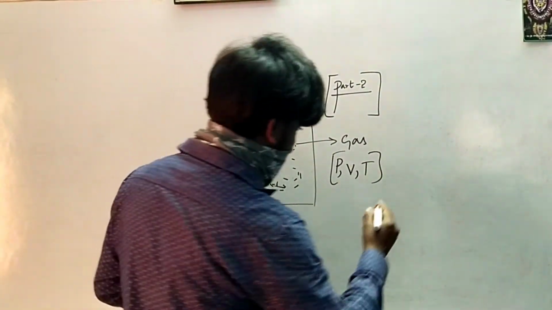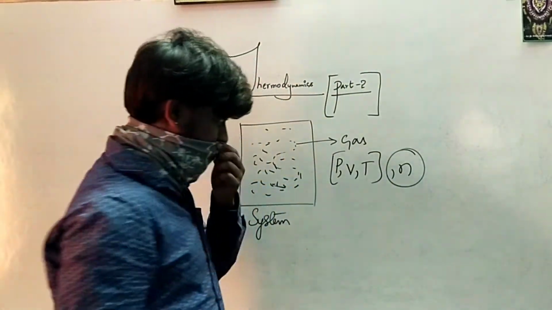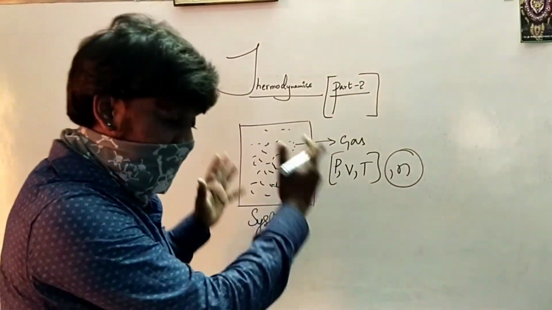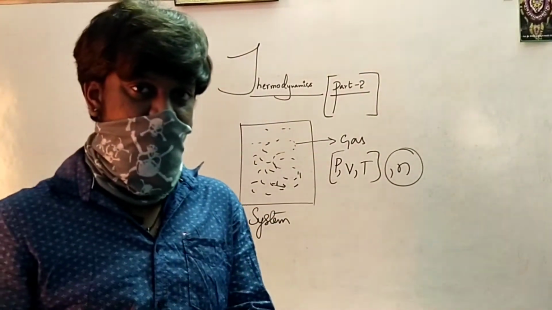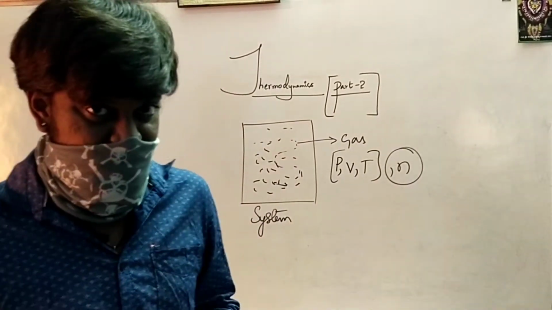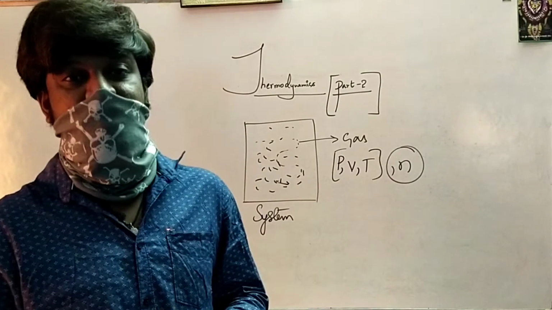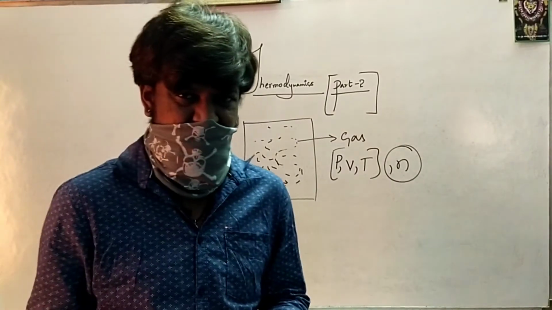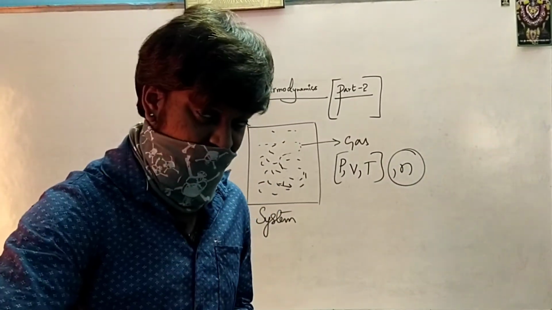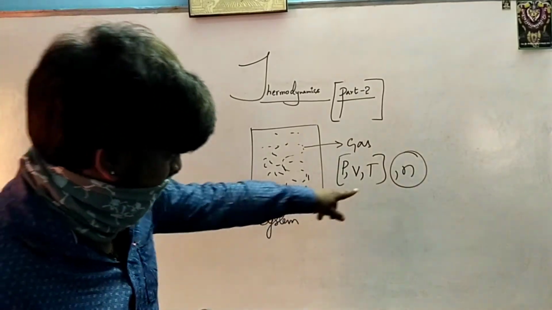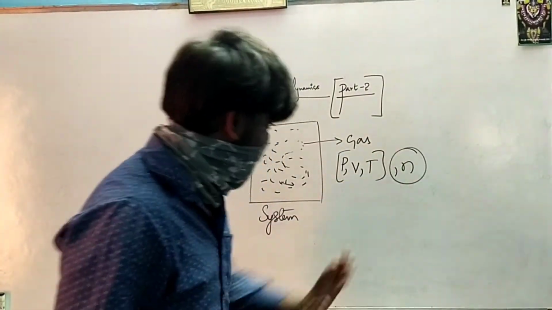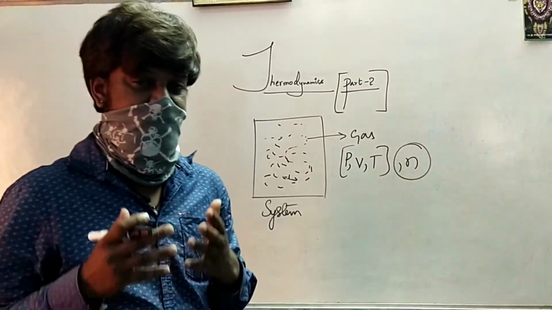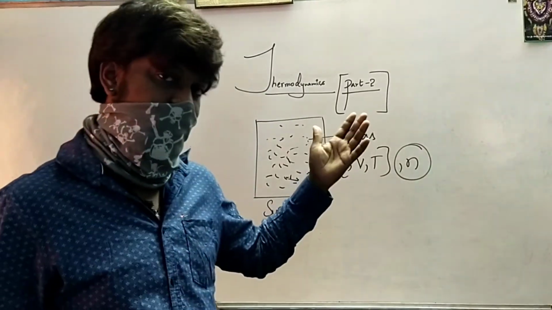Other than this, we also have this N. As I have already told you, this N parameter, that is number of moles, will remain constant since we are considering only closed systems. In thermodynamics, we talk only about closed systems. In a closed system, you can either add reactant species or any species, maybe a gas, a liquid, or a solid. You cannot add it or take it out of the system. So N will remain constant, so this is ruled out. So the only parameters which can give important information about a thermodynamical system are pressure, volume and temperature.